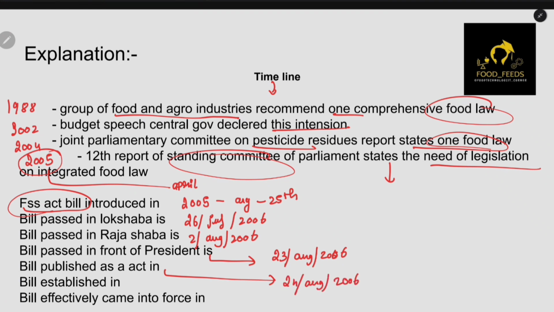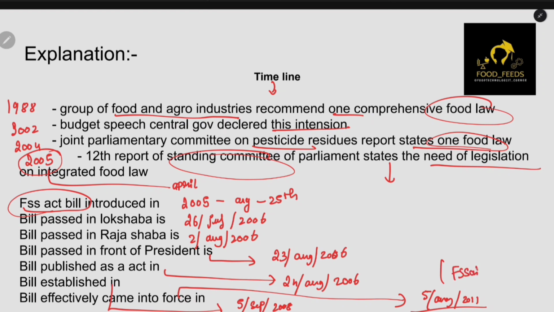And when was it established? The authority was established on 5th September 2008. And it finally came into force on 5th August 2011. Basically, when it came into force, they established the FSSAI.